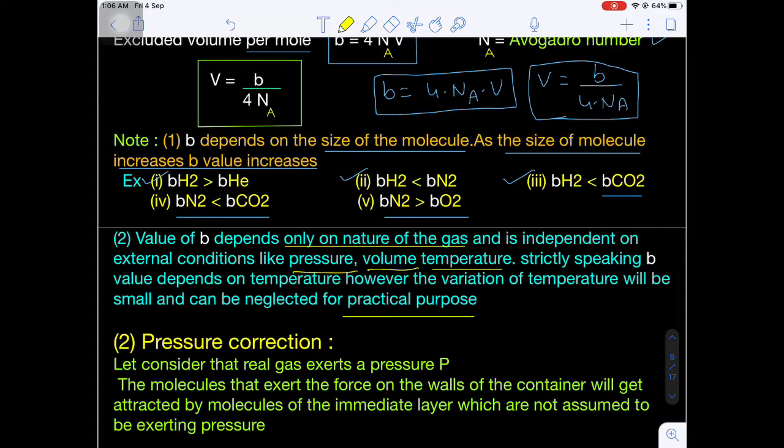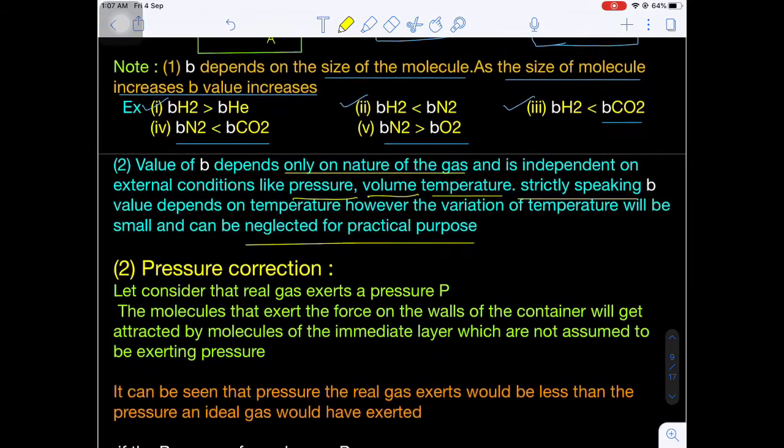Are you getting my point? That means the b value is almost independent of temperature. But strictly speaking, the b value slightly changes with increasing temperature, but the increase will be neglected for practical purposes.